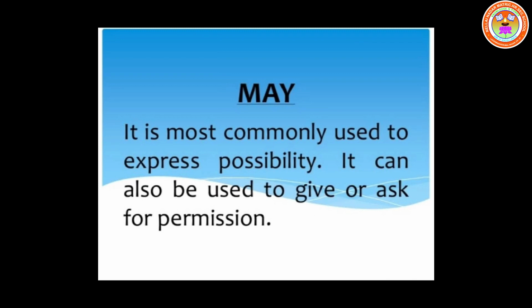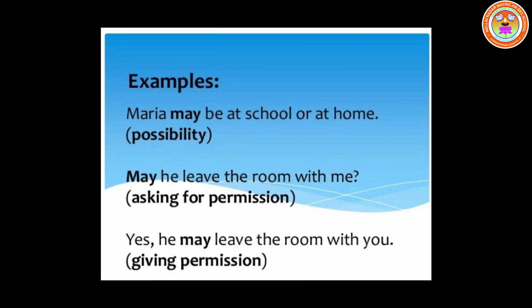The next one comes may. It is mostly used to express possibility. It can also be used to give or ask for permission. So these are the things you can use the verb may for. Examples: Maria may be at school or at home. It is possibility. May he leave the room with me? Asking for permission. Yes, he may leave the room with you, giving permission.